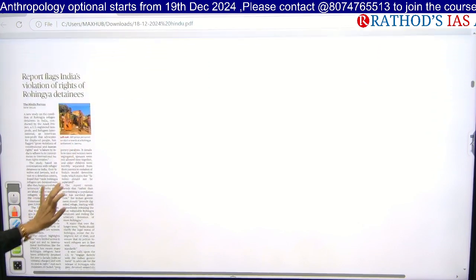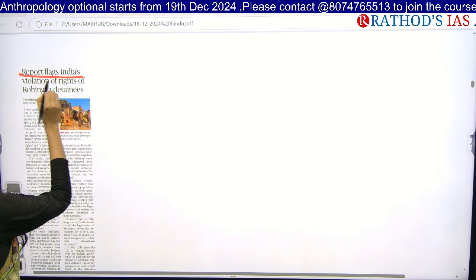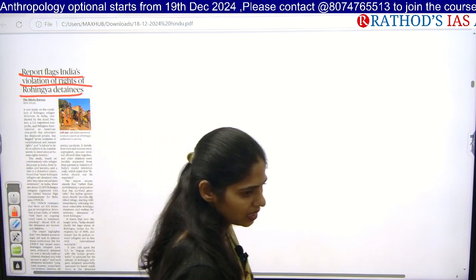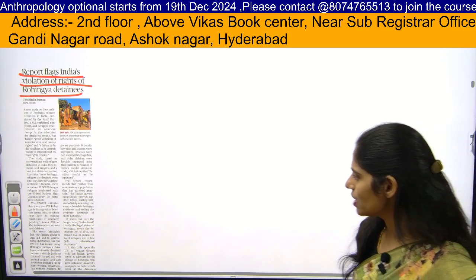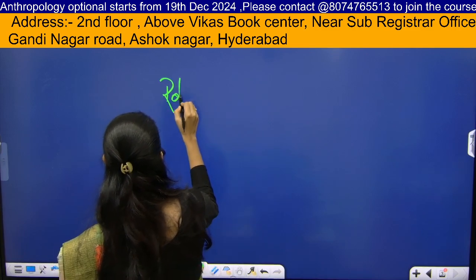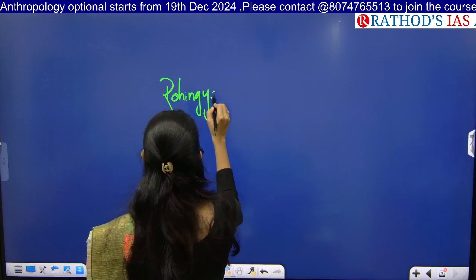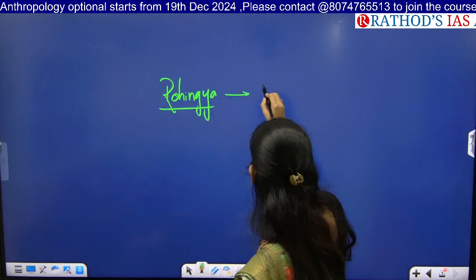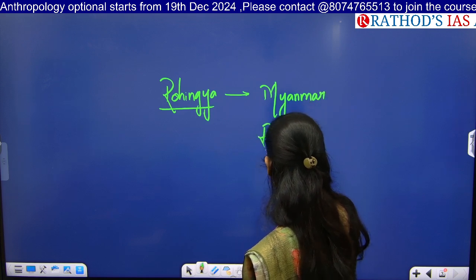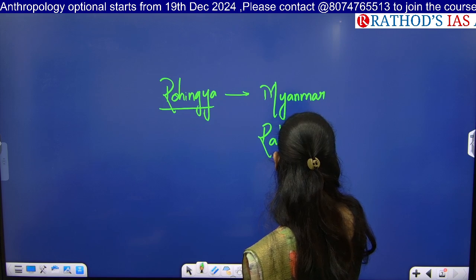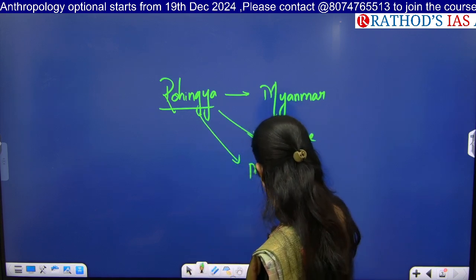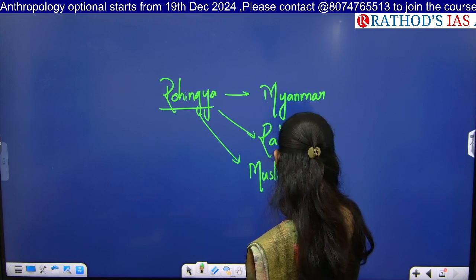Okay, see another article here. Report flags India's violation of rights of Rohingya detainees. So what is the keyword here? Rohingyas. So who are these Rohingyas? They are a persecuted minority from Myanmar. In which state of Myanmar? Rakhine state. The Rakhine state of Myanmar. So which community do they belong to? Yes, they belong to the Muslim community.